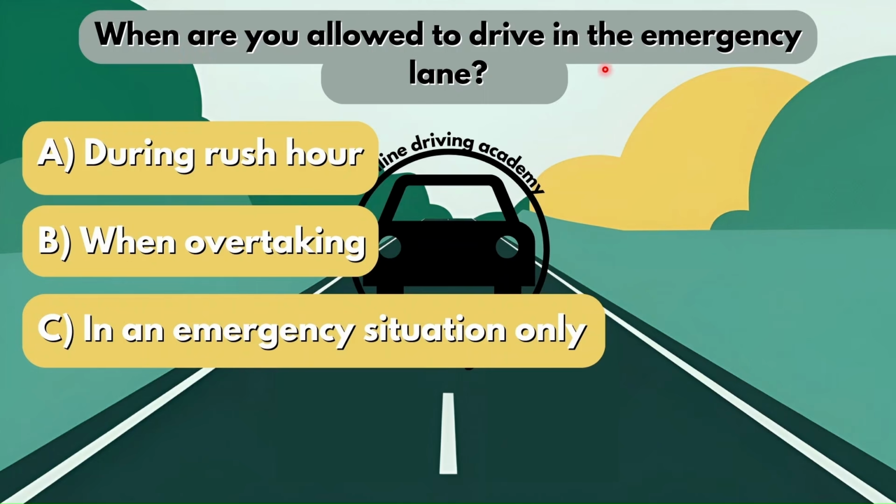When are you allowed to drive in the emergency lane? Is it option A, during the rush hour? Is it option B, when overtaking? Or is it option C, in an emergency situation only? Now, it's called an emergency lane for a reason, and you are only allowed to use this lane if you are in an emergency situation. Therefore, option C would be your correct answer.